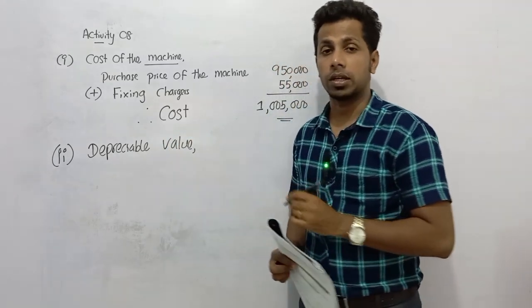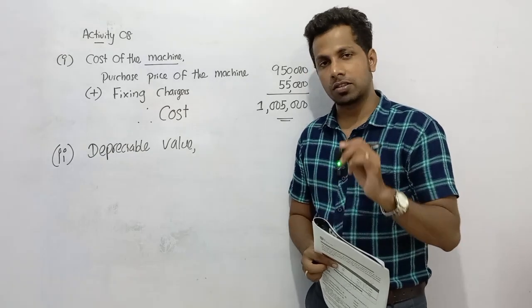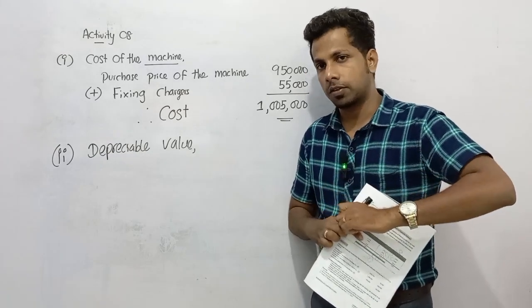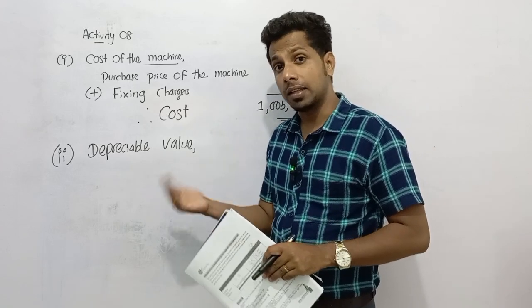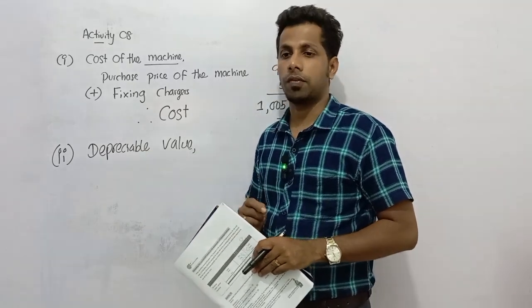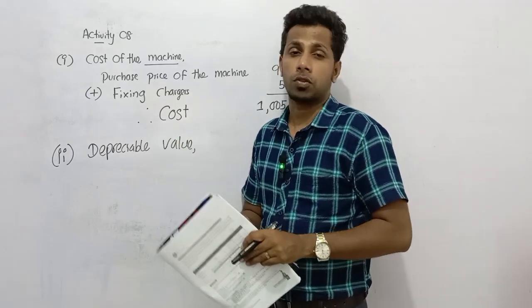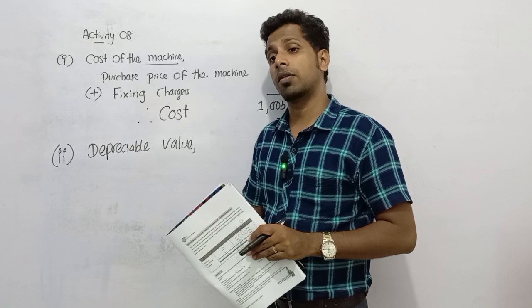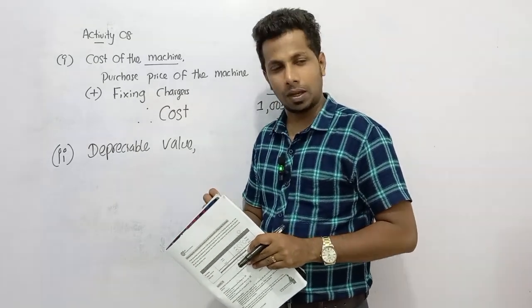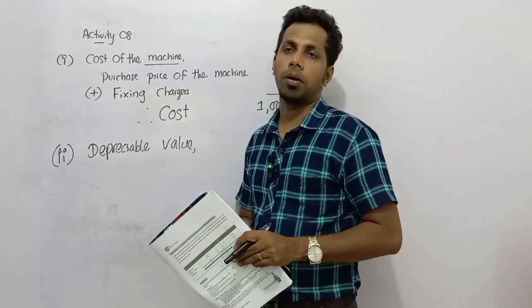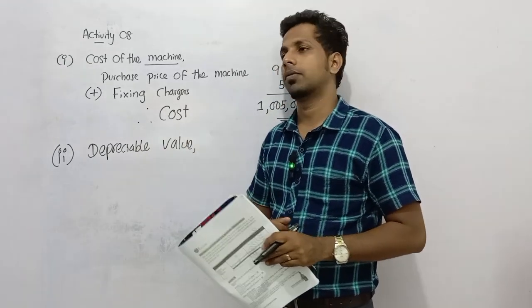That means, dear children, when there is a scrap value, what do you mean by scrap? The net amount that can be obtained by selling the asset at the end of the useful life. At the end of the useful life, there is no more use that we can get out of the machine, no. So at the end of the useful life, the business can dispose of the asset. So when disposing, we can see a net amount that can be obtained through selling the asset.